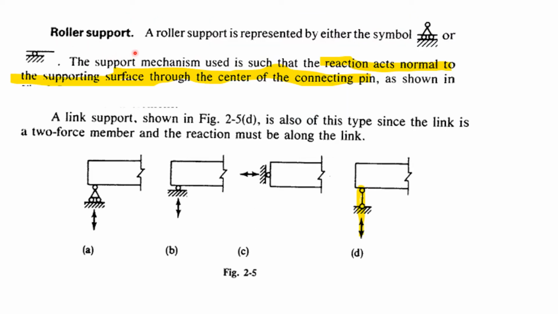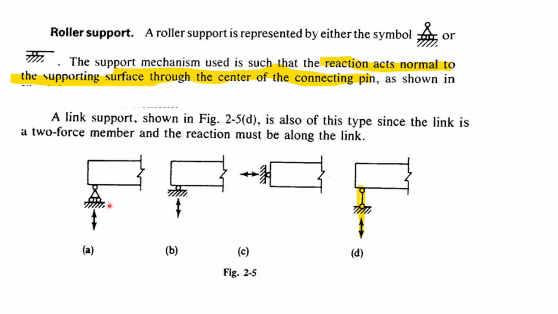In this one, we will see roller support. What is roller support? Roller support is represented by either a symbol like this with one dot here and two rollers, or one horizontal line with this kind of symbol. Either of these two symbols represents roller support. The support mechanism used is such that the reaction acts normal to the supporting surface through the center of the connecting pin, as shown in the figure.